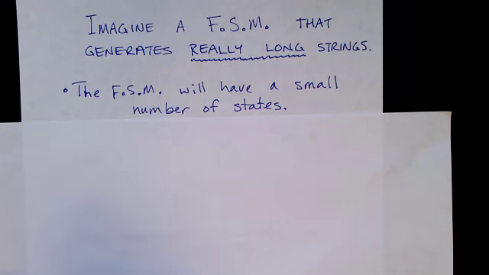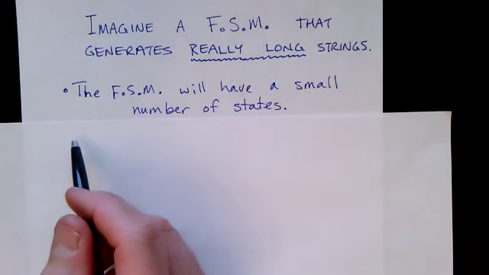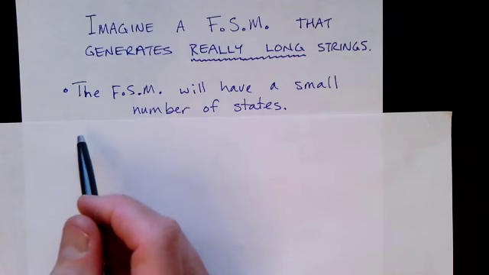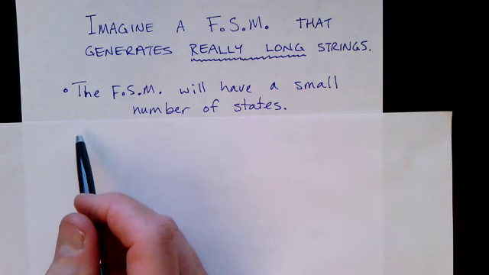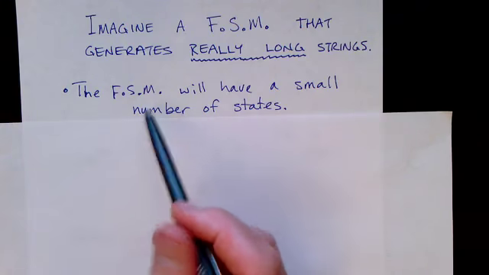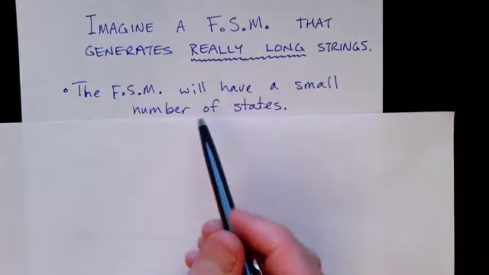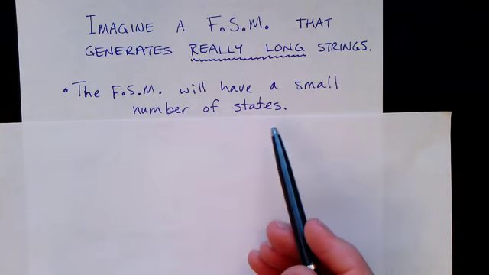First of all, any language that has only a finite number of strings is regular. So we're really only concerned with languages that have an infinite number of strings, which means that some of the strings are really long. Obviously, if you have an infinite number of strings with a finite alphabet, they have to get longer and longer and longer. So try to imagine a finite state machine that generates really long strings. Every finite state machine has a finite number of states.